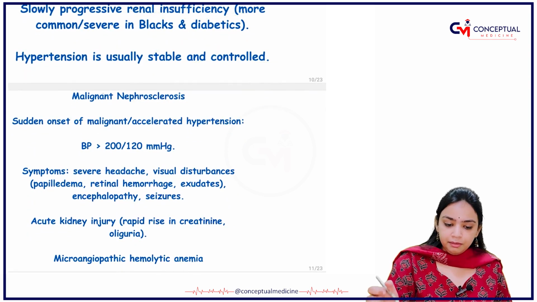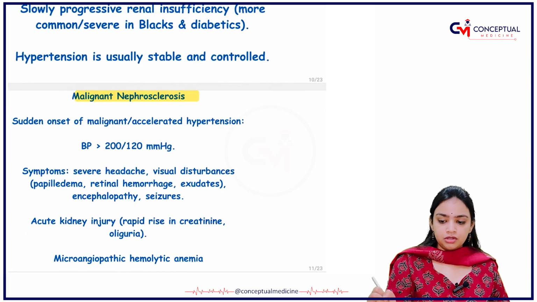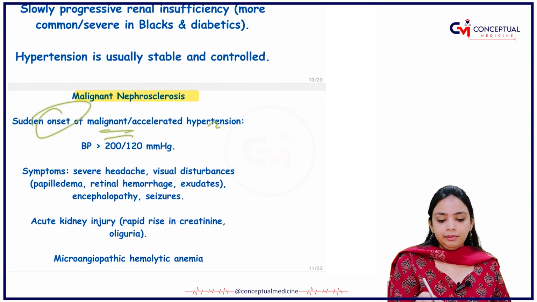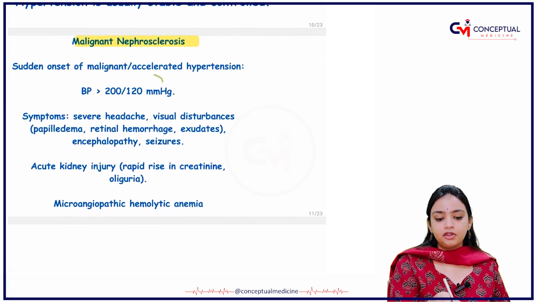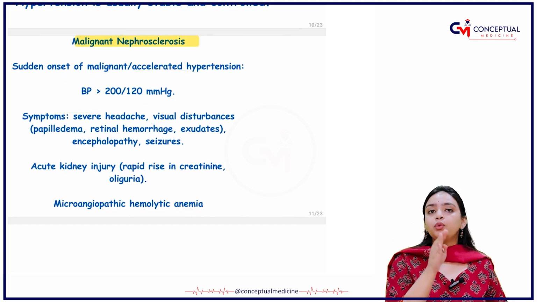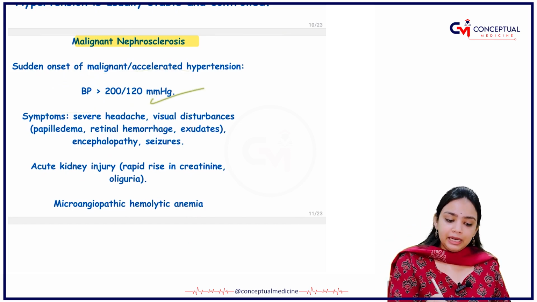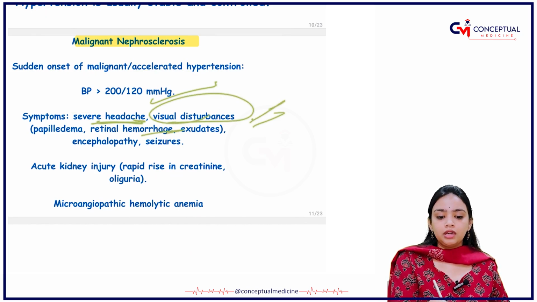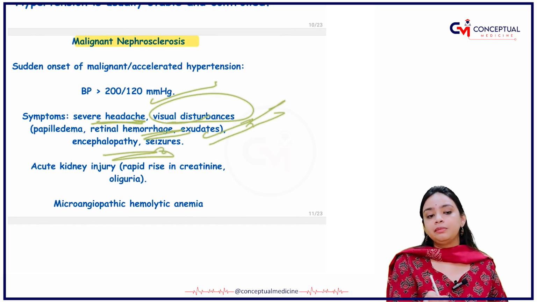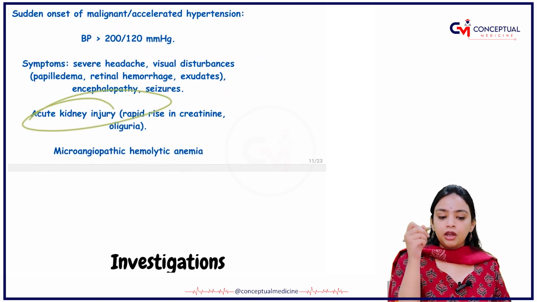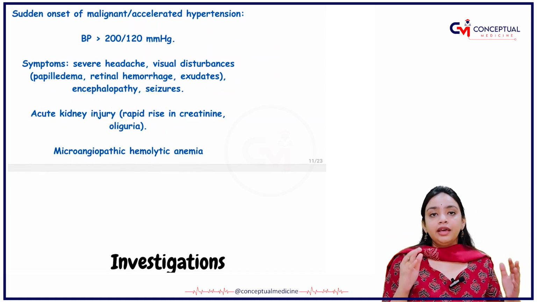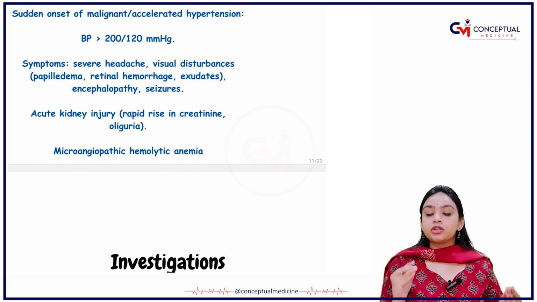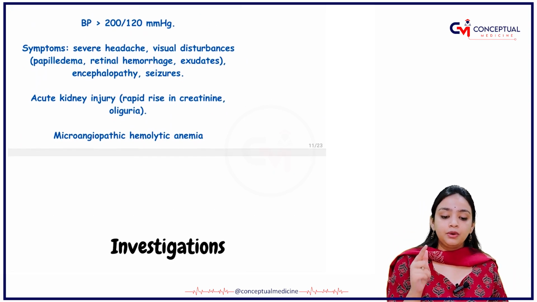Next, you have malignant nephrosclerosis. Okay, there is sudden onset malignant and accelerated hypertension. The blood pressure is more than or equal to 200 by 120 millimeters of mercury. The symptoms will be severe headache, visual disturbance, retinal hemorrhage, and exudates will be there. And there will be acute kidney injury. You have to keep that in mind, okay?